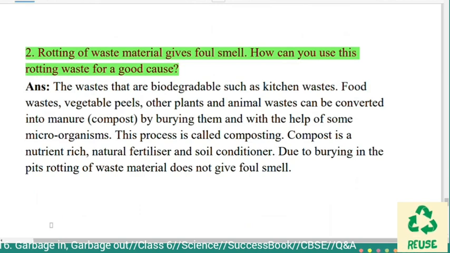This process is called composting. Compost is a nutrient-rich natural fertilizer and soil conditioner. Due to burying in the pits, rotting of waste material does not give foul smell.